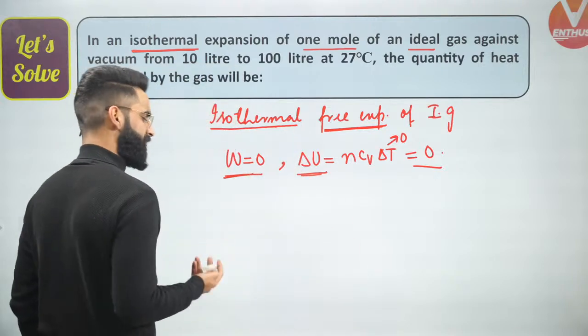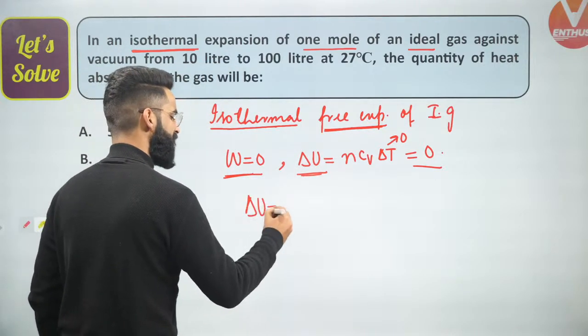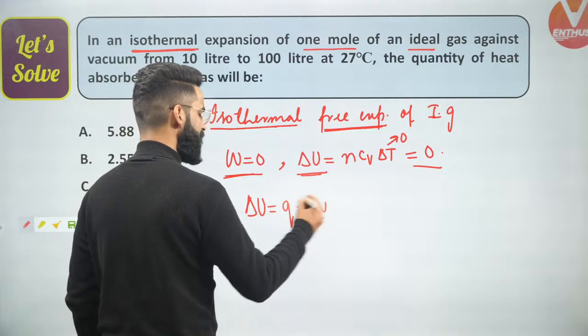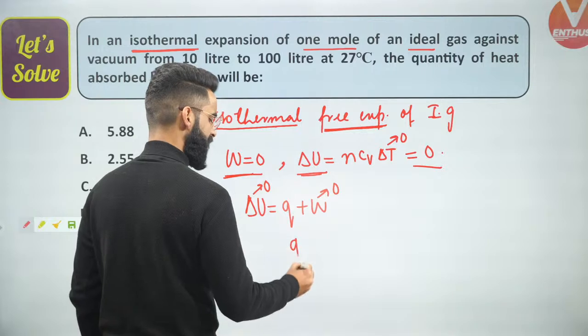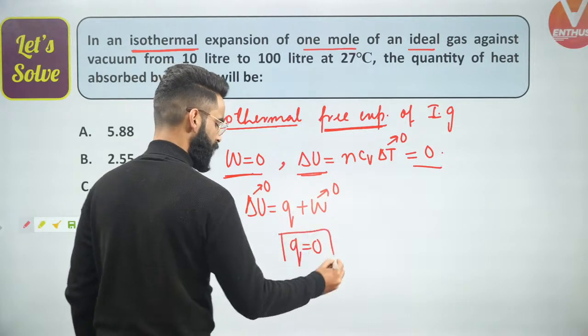If W is 0, delta U is 0, I can use the first law of thermodynamics. Delta U is equal to Q plus W. People, delta U, we already know that's 0. W value, we have got to know that is 0. Can I say from here, Q value will come to be equal to 0? Yes.